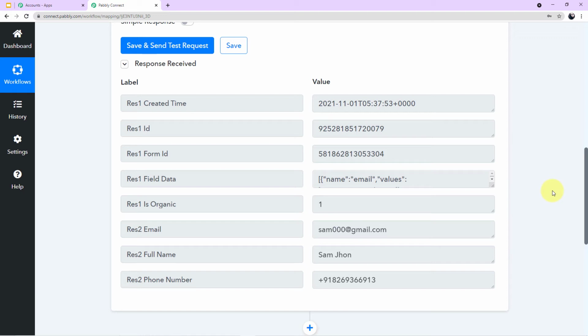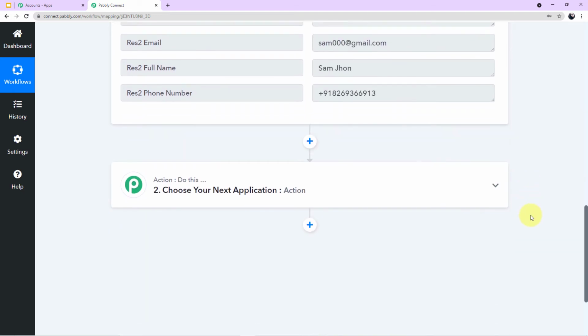Now we will jump to our next and final step, which is integration of WhatsApp. Okay, but here's the twist, guys. We are not integrating WhatsApp directly. Instead, we are integrating 360 Dialog. Why? Because WhatsApp does not allow you to send messages directly. For that, you have to use another software that is the official API of WhatsApp, that is 360 Dialog.